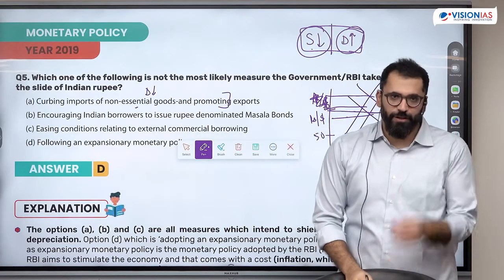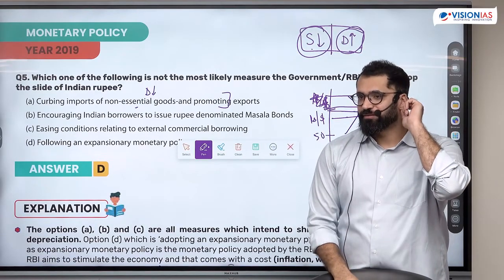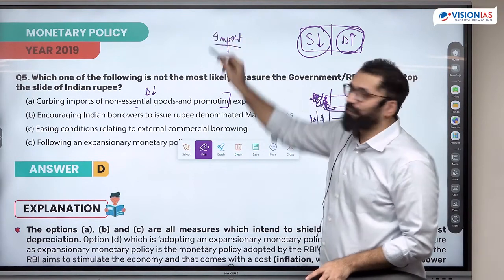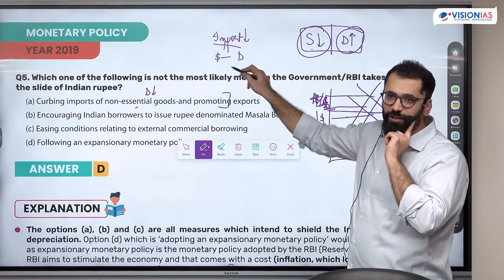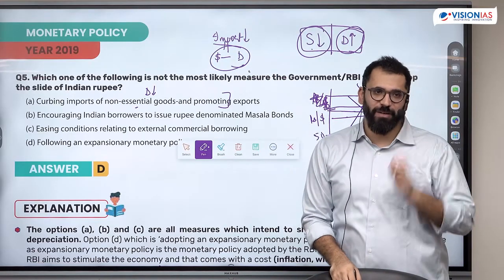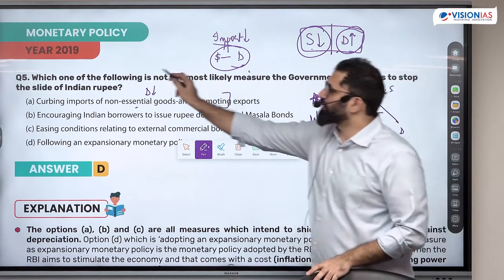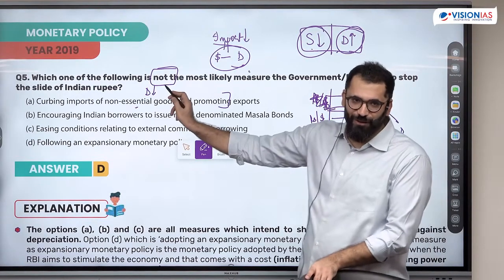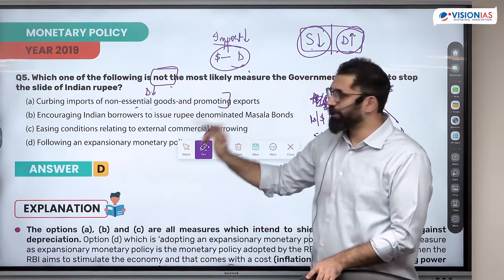If I reduce the import, will I demand more currency or demand less currency? For import, what do I need? I need dollar. So if I reduce the import, will I reduce the demand of dollar? अगर import reduce करते हैं तो demand कम होगी बढ़ेगी? This is what we want. Question is asking. So you have to focus on the question also. It's asking, not do. This is something I will do. I will curb the demand, demand will be reduced.